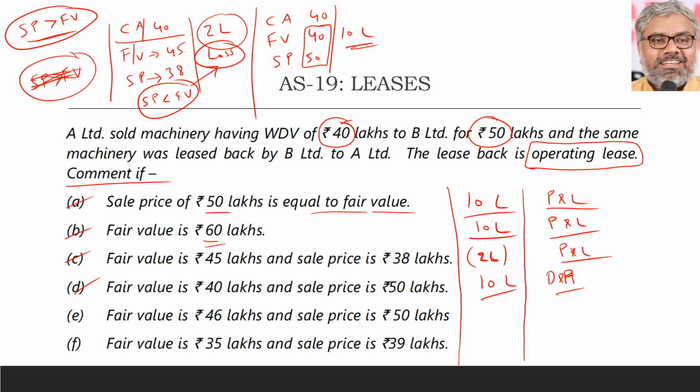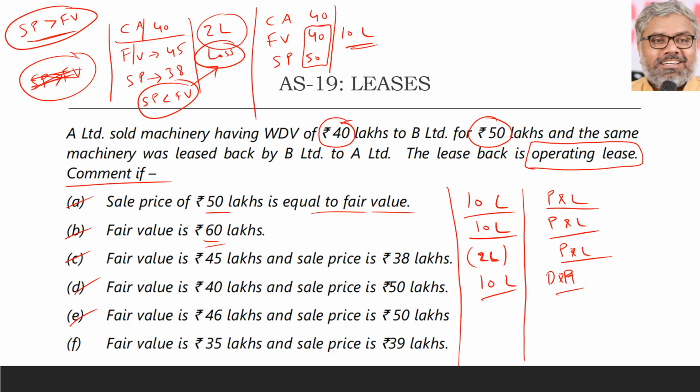That is the treatment. But at the same time, we have to also check whether the fair value is equal to the carrying amount or more than carrying amount or less than carrying amount. In this case, fair value is equal to the carrying amount. So automatically the full 10 lakhs has to be deferred and amortized.